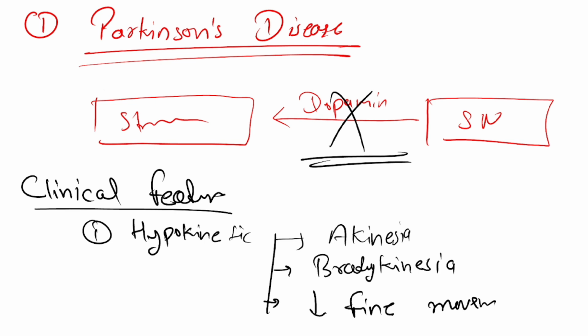So these are known as fine movements. Second is hyperkinetic movements. Hyperkinetic movements include rigidity and tremors.